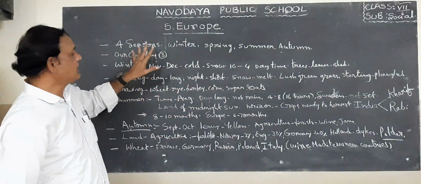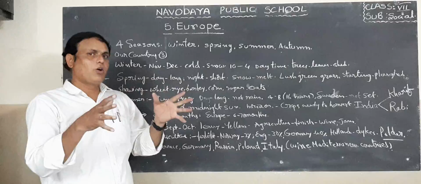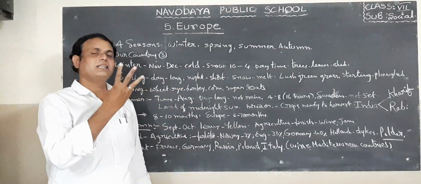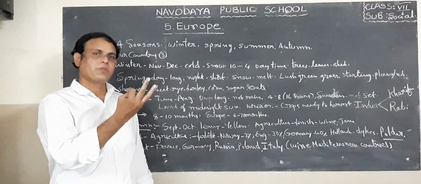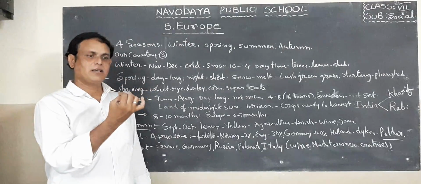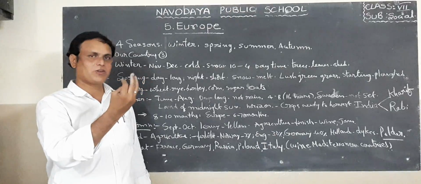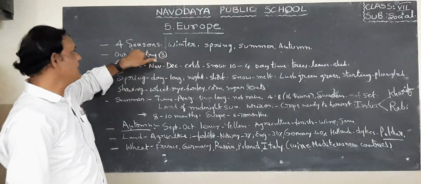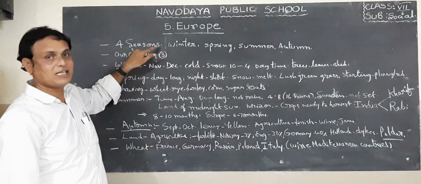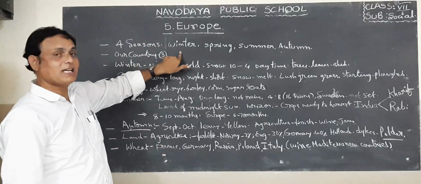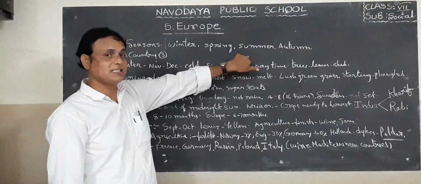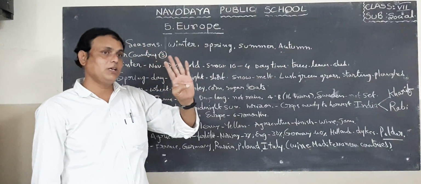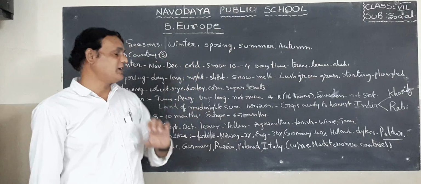First one here is about seasons. So we know in our country how many seasons are there? We have 3 seasons. What are the seasons? Summer season, rainy season, winter season. But in European countries, we observe 4 seasons. What are the seasons? Winter season, spring season, summer season, autumn season. So these are the 4 seasons that European countries have.